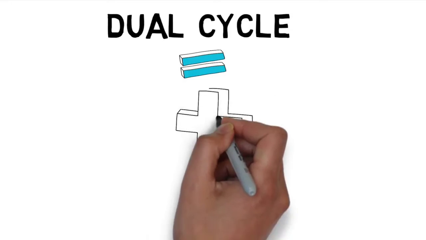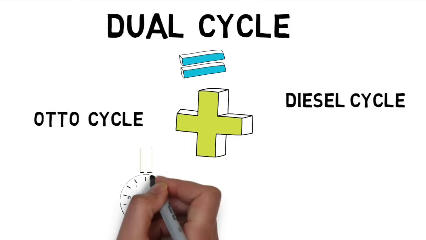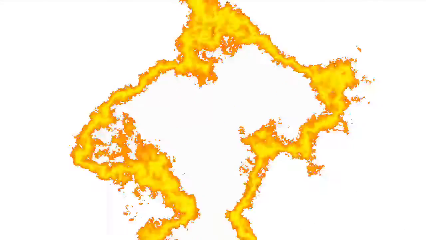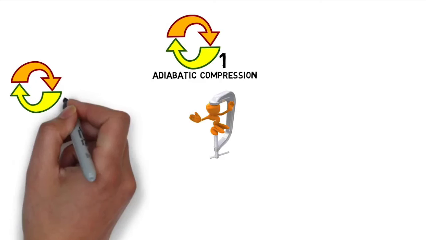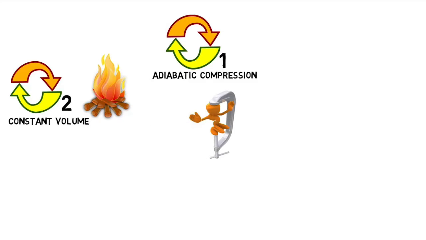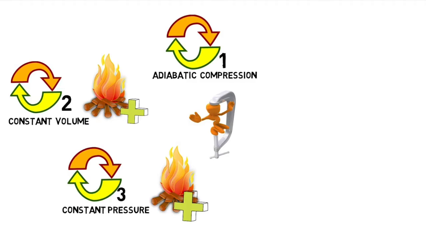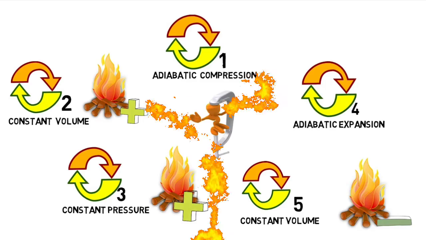The dual cycle, as the name suggests, is a combination of the Otto cycle and the diesel cycle. Here, the heat addition occurs partially at constant pressure and partially at constant volume. It consists of the following processes. Process 1 is a reversible adiabatic compression. Process 2 is a constant volume heat addition. Process 3 is a constant pressure heat addition. Process 4 is a reversible adiabatic expansion, and process 5 is a constant volume heat rejection.